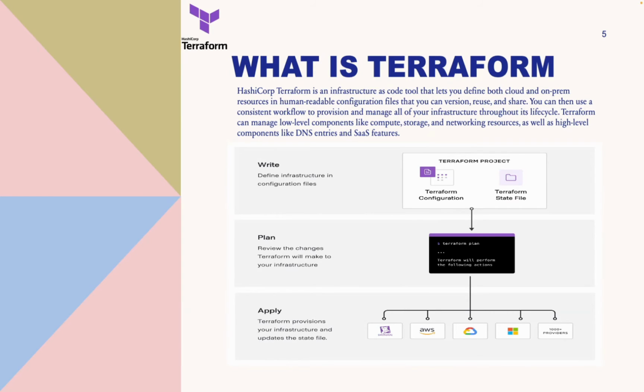So you just declare the end state of your infrastructure, and Terraform takes care of everything else. It takes care of the dependencies and creates the environment for you. That is done by keeping the Terraform state file. Terraform keeps the existing, current, actual state of your environment or infrastructure in a Terraform state file. Terraform supports different cloud providers.